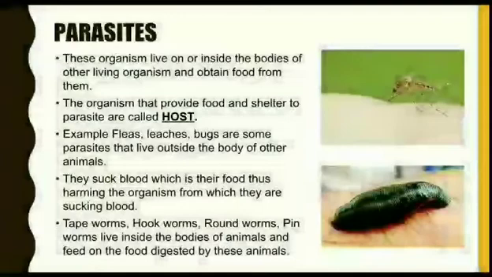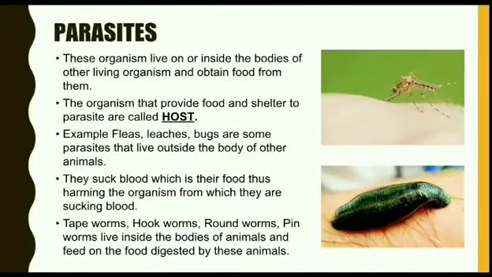The next nature of animals are parasites. The name itself suggests that they are depending on others. They do not prepare their own food but depend on ready-made food. These organisms live on or inside the bodies of other living organisms and obtain food from them. The organisms that provide food and shelter to parasites are called hosts.